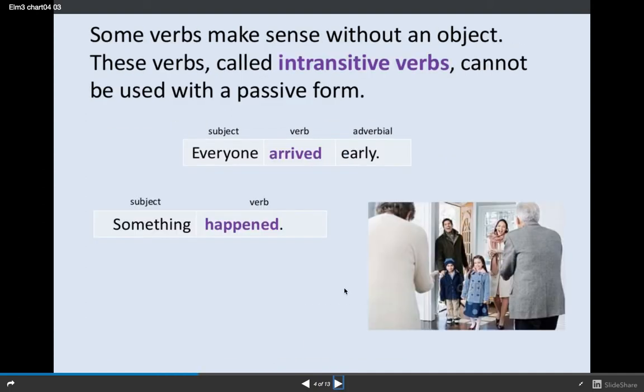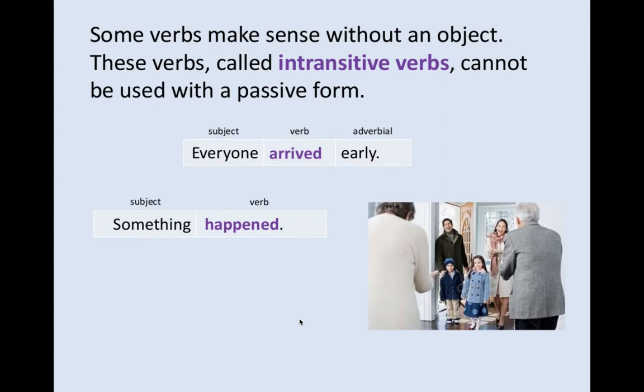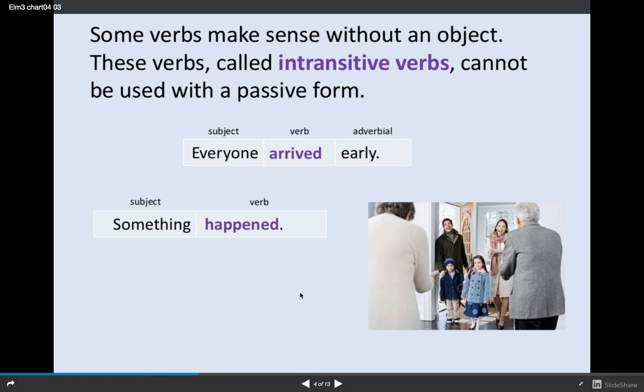Some verbs make sense without an object. These verbs, called intransitive verbs, cannot be used with a passive form. So everyone arrived early, or something happened. Okay, this is an adverb and it's not an object. This verb doesn't have an object. This verb does not have an object. So those verbs cannot be used in the passive voice. Only transitive verbs can be passive.